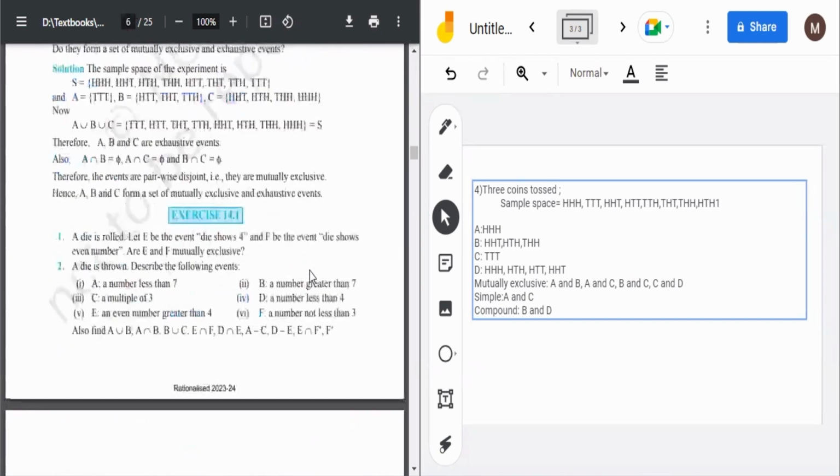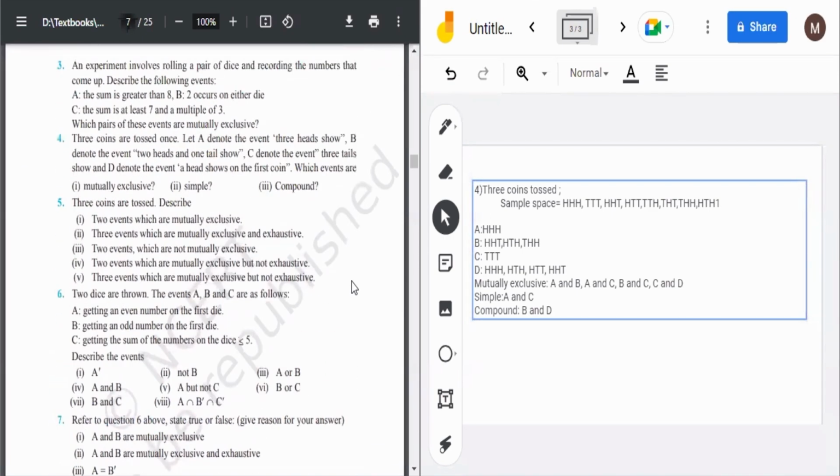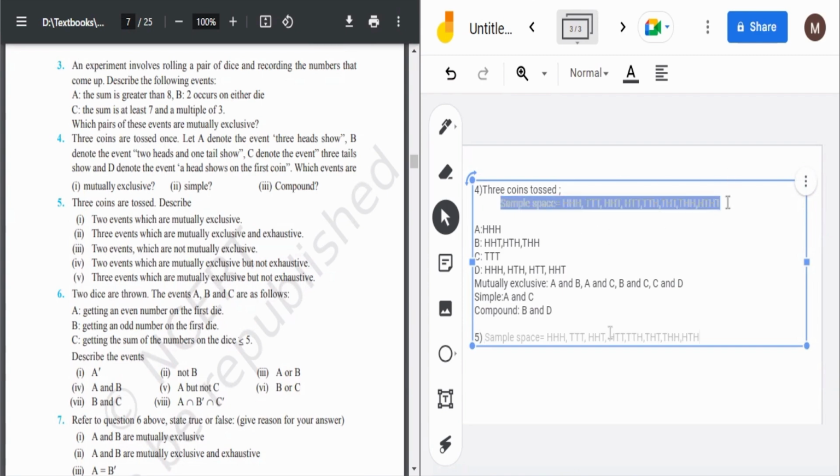For question number fourth, I hope you understood it. Now let's move to question number fifth. In question number fifth, it is saying three coins are tossed. Describe two events that are mutually exclusive. Again, the sample space will be the same, so let me write it again. So this is the sample space.